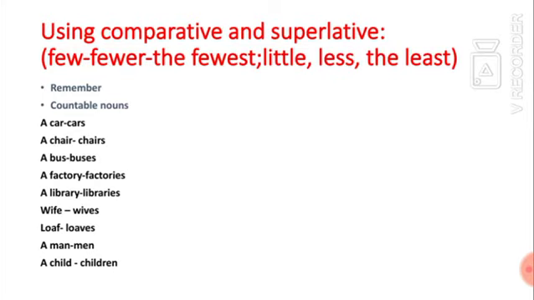Again, nouns that end in y, preceded by a consonant letter, we omit y and put ies, like factory, factories, library, libraries. Nouns that end in f or fe, we change them into ves, like wife, wives, loaf, loaves. We have also some irregular nouns like a man, men, a child, children.